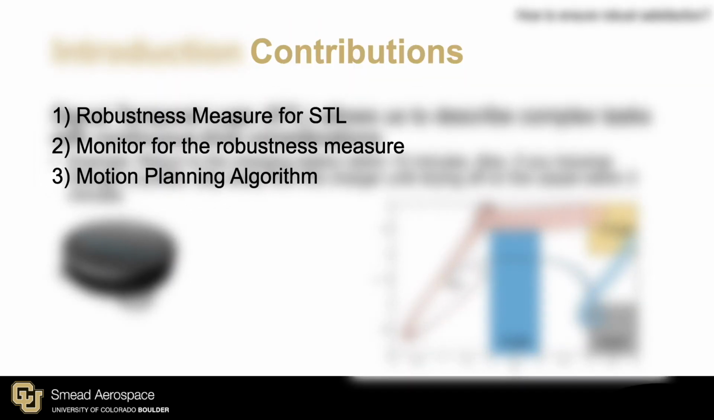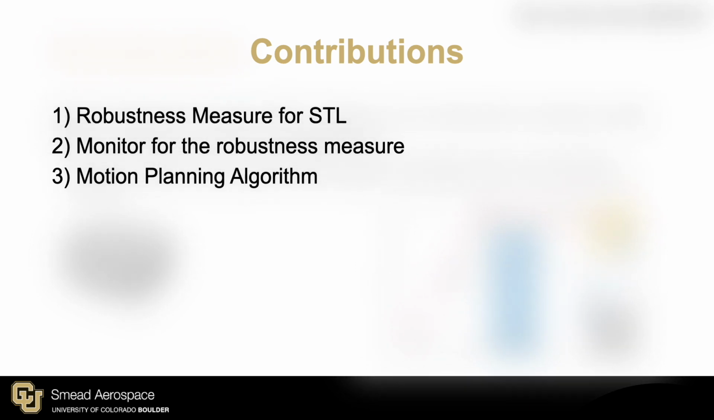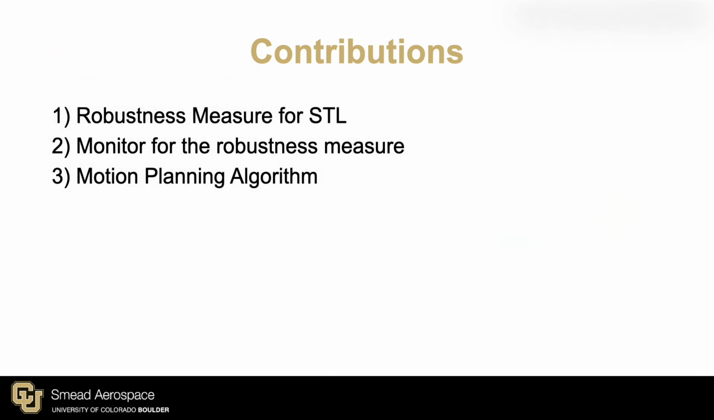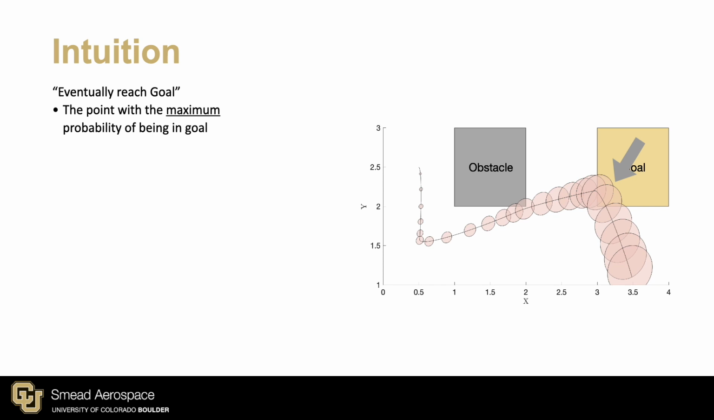This work proposes a novel robustness measure that quantifies the difference in these trajectories, a monitor for the measure that lets us reason about trajectories as they evolve, and a motion planner that uses this monitor to find safe motion plans. To develop some intuition on how a robustness measure should work, consider this environment, this belief trajectory, and the specification eventually reach goal. We only need one point on the trajectory to be in the goal, and so we can characterize the satisfaction by this point. In other words, we care about the point with the maximum probability of being in the goal.